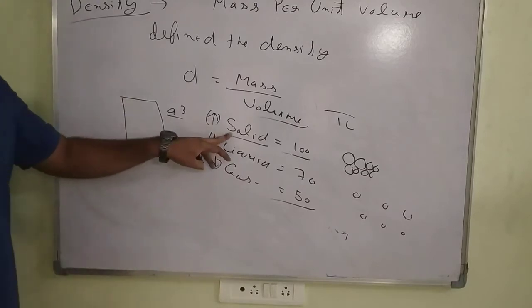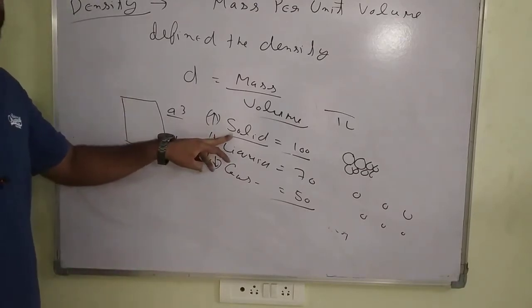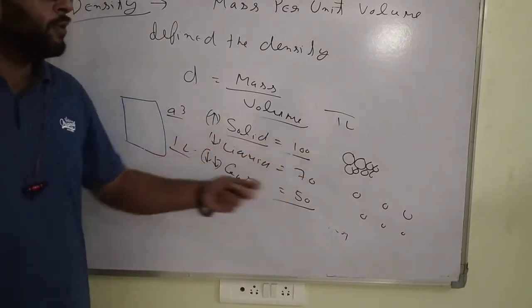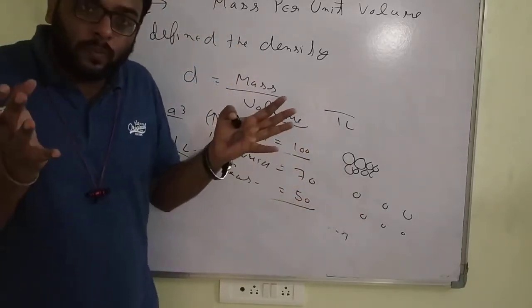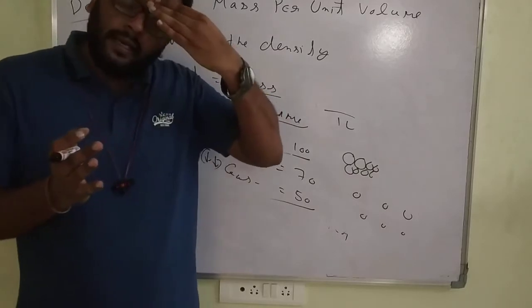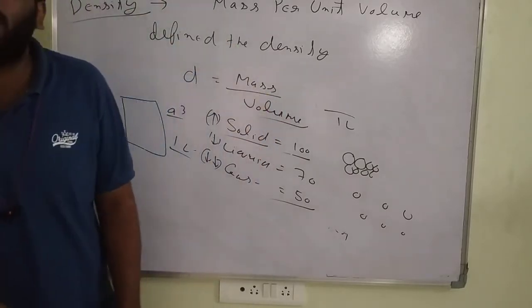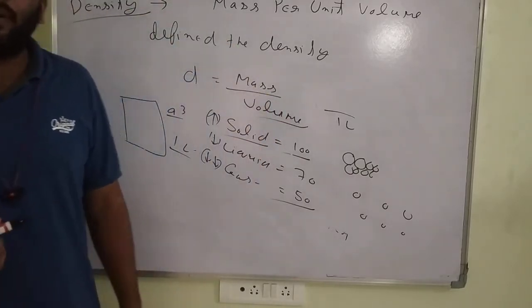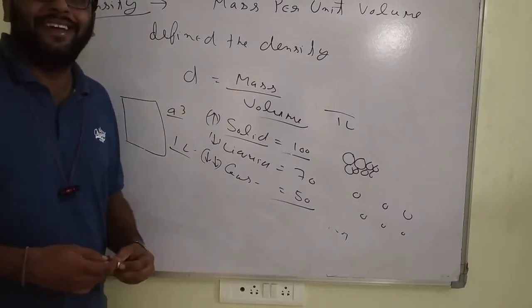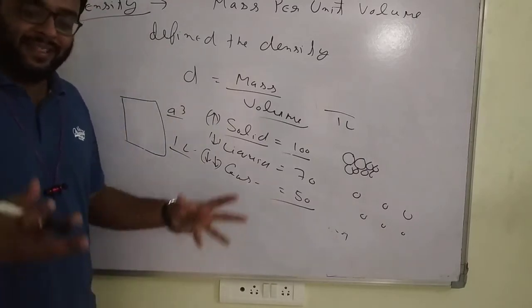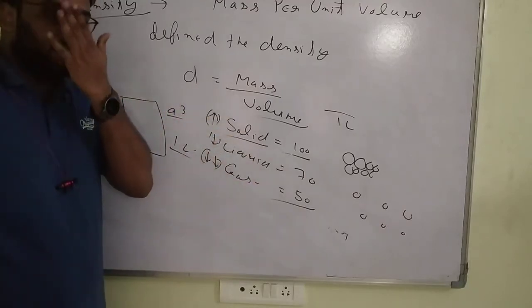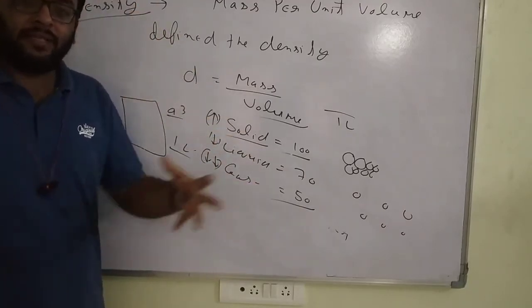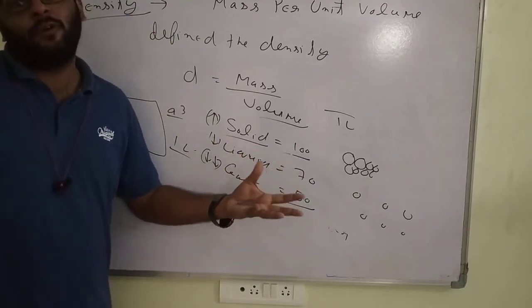The density of a solid is high because the number of particles is more in a particular volume. The intermolecular distance is small, so the particles come closer and can easily exist. Take the example of trains. In the general bogie, the people automatically come closer, so more people can fit. In the first AC, people have as much distance as they can, so the number of persons is less.